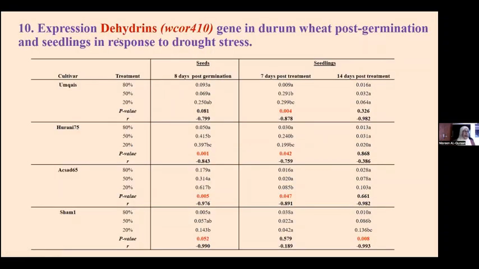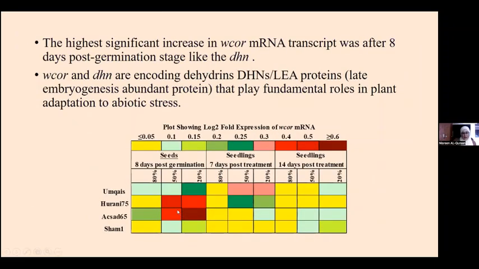Now, we also looked at another dehydrin gene expression, which is W414, at 8 days post-germination, and also in seedlings, 7 days post-germination and 14 days post-treatment. We noticed from this plot the same trend, but at a lower profile compared to the dehydrin, and the highest significant increase was also the same, like dehydrin, after 8 days post-germination.